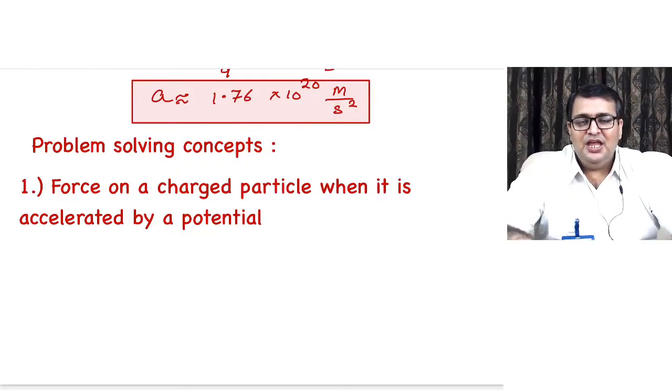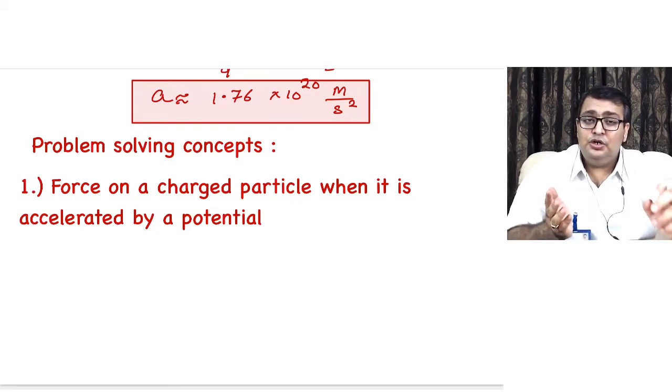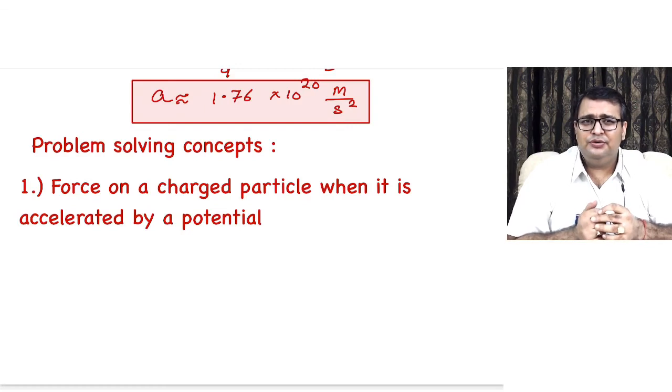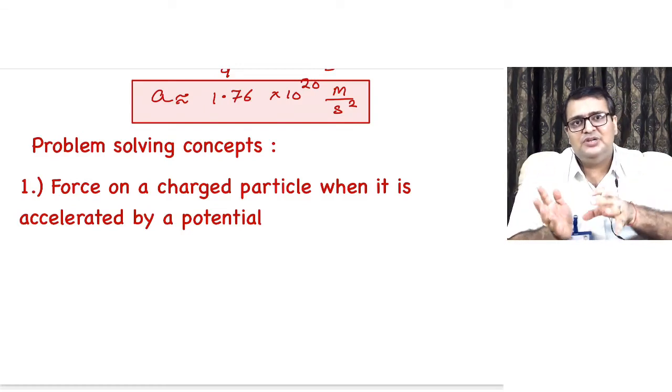Now let's come to the problem solving concepts. The first problem solving concept is, if they directly give us the velocity of the charged particle, it becomes very easy. But if the examiner has to twist the question, what do you think they're going to do? Instead of giving velocity directly, they will give us some other hint.